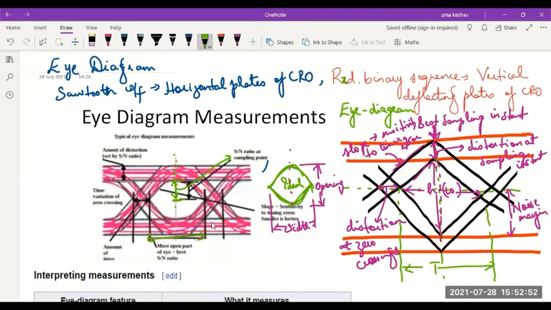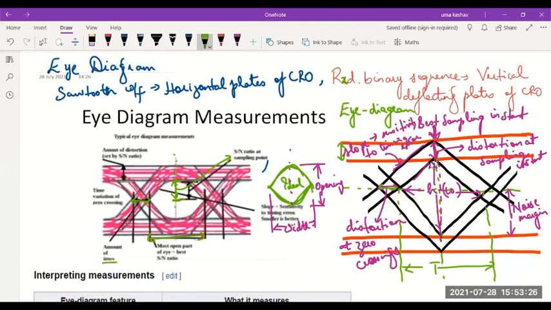Then comes the time variation between the zero crossings. As I told you, what we showed here also, the time variation between zero crossings is a measurement of the amount of timing jitter. We call it the amount of timing jitter, and that can be measured through this. And the amount of distortion which is set by signal to noise ratio is given by this measurement.